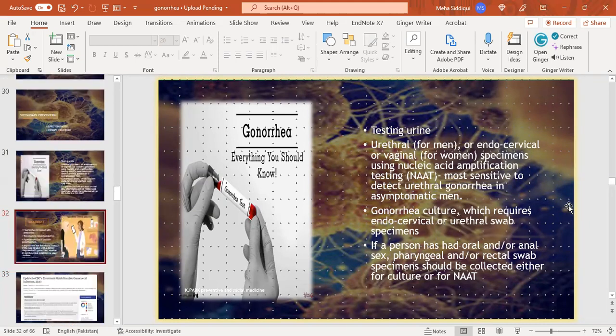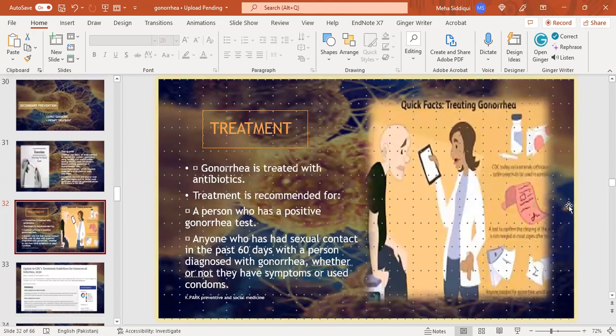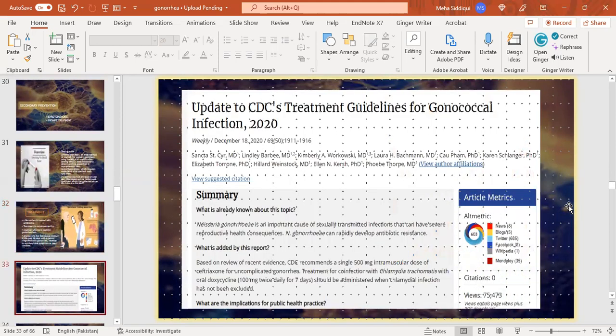NAAT test. Treatment. Gonorrhea is treated with antibiotics. Treatment is recommended for a person who has a positive gonorrhea test, and anyone who has had sexual contact in the past 60 days with a person diagnosed with gonorrhea, whether or not they have symptoms or used any protective barrier. So this is an update to CDC's treatment guidelines for gonococcal infection.